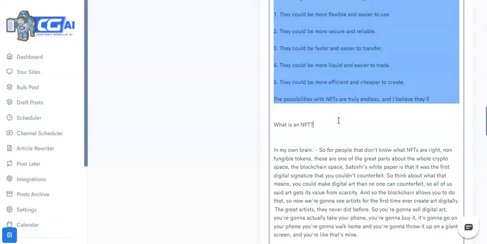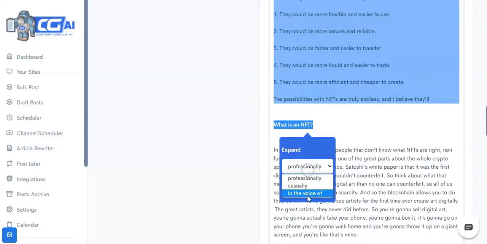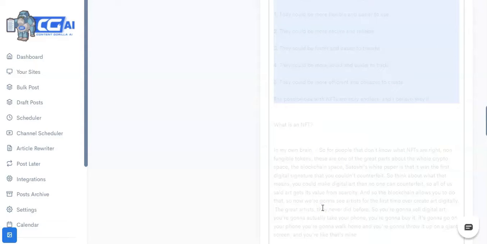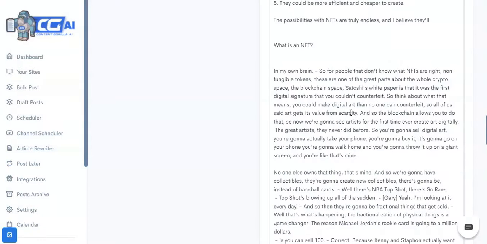Something amazing, right? Let's go ahead and ask it to write in Ryan Reynolds' voice. And for those of you that are not aware of who Ryan Reynolds is, he's the actor that plays Deadpool, so he's very sort of humorous, right? And now look at this.